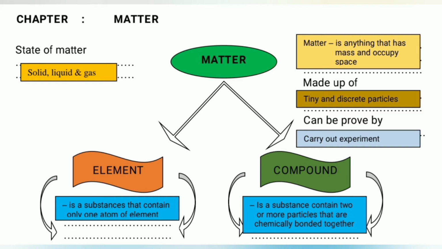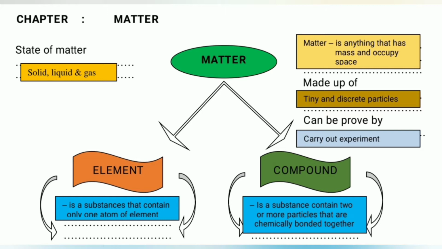Matter is anything that has mass and occupies space. Matter can be classified into elements and compounds. An element is a substance that consists of only one type of atoms. A compound is a substance that contains two or more elements that are chemically bonded together.